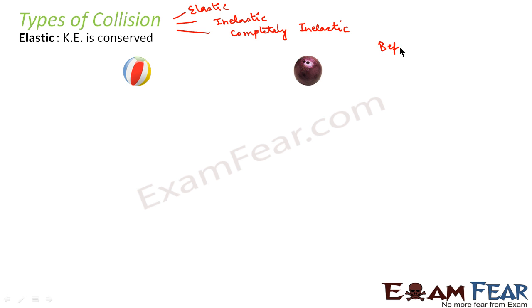Let us say this is before collision and this is after collision. In this case, before collision, the kinetic energy was half mv square for the first ball and 0 for the second ball, because the second ball was at rest. After collision, the first ball came to rest and the second ball started moving with the same velocity. That means the total kinetic energy before collision and after collision is the same. So the kinetic energy is conserved. So this is called elastic collision. That is, the kinetic energy of the system is conserved.